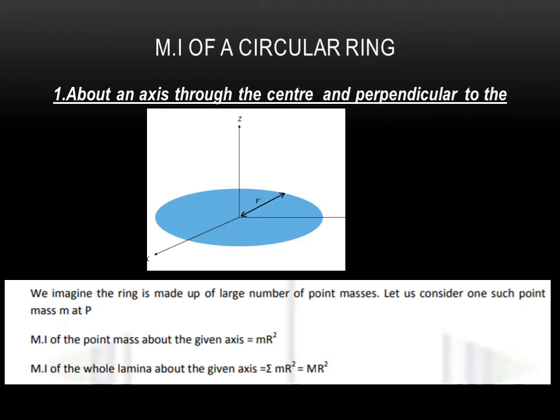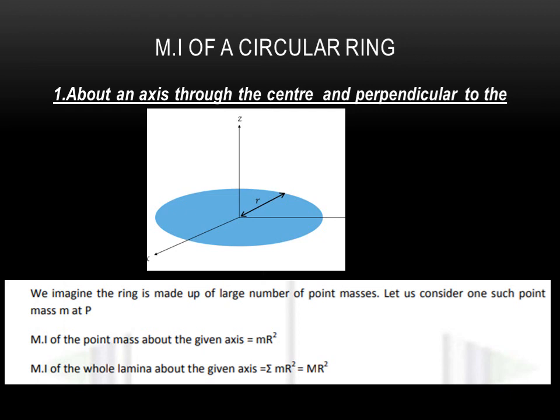Now we will move over to the moment of inertia of the circular disc. We assume that there is a circular disc of mass capital M and radius capital R. First we will calculate the moment of inertia about an axis passing through the center and perpendicular to its plane. That is the z axis, passing through the center and perpendicular to its plane.